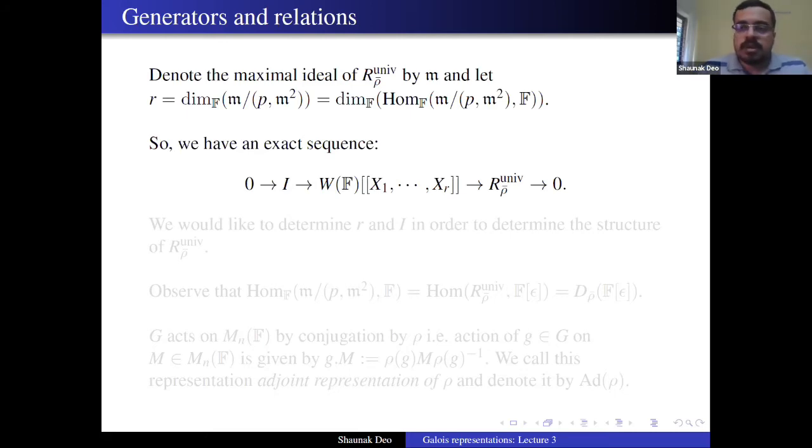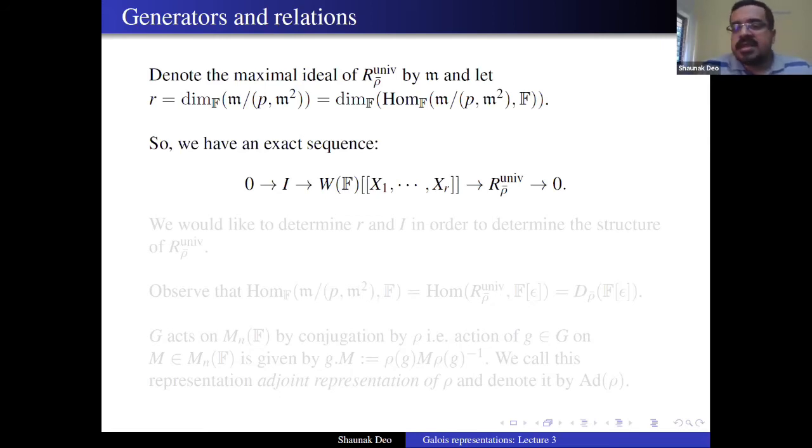Now to determine the exact structure, we need to know what r can be, first of all, how many variables, and we need to know what I should be, an explicit description of I that we can get. It could be 0, it could be non-zero. We don't know. We'd like to know how it looks like.